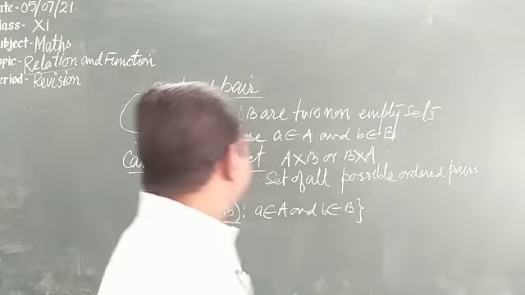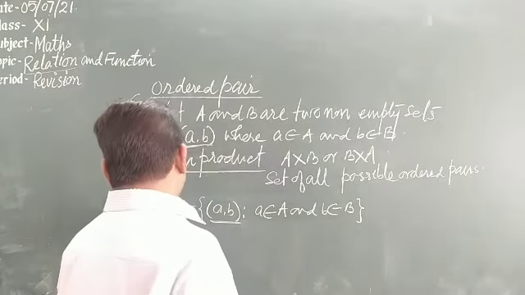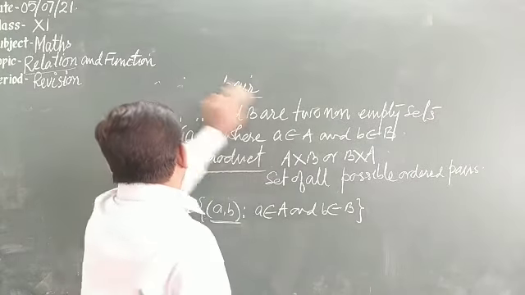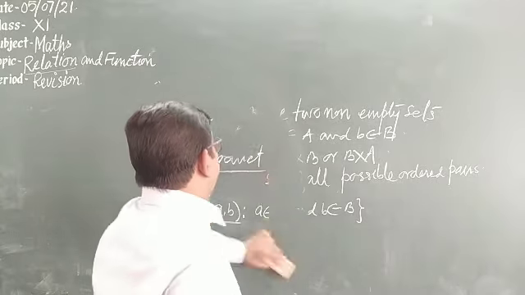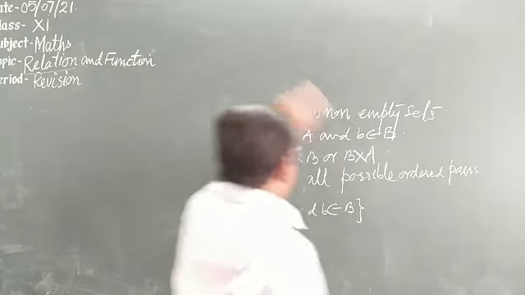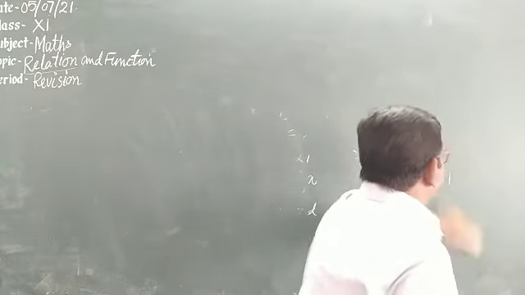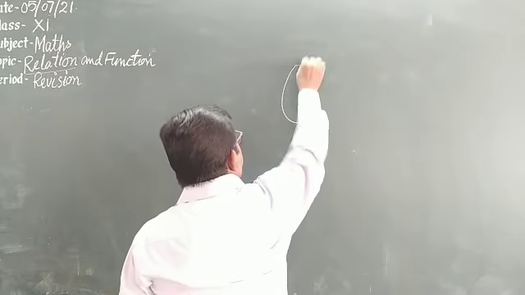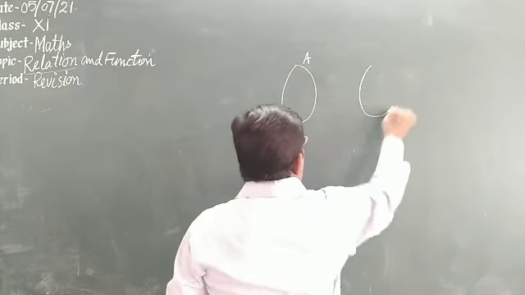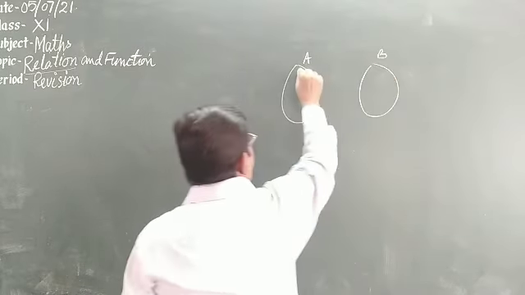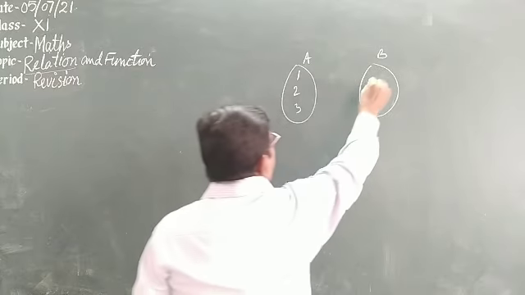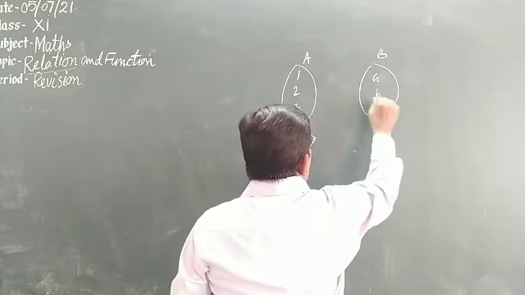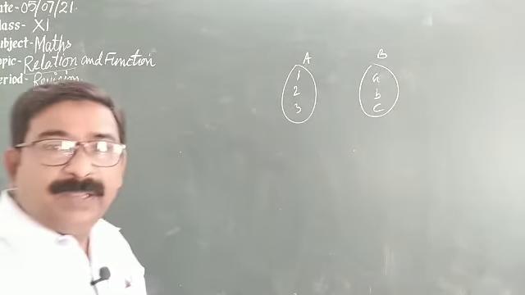Let's see one example. Suppose we have a set A containing 1, 2, 3, and another set B containing a, b.